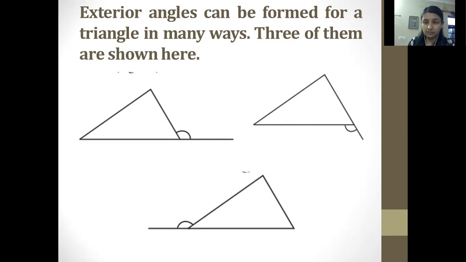It doesn't matter which side is extended. It should be making an exterior angle. In the third one also, the way I started from the right-hand side, they have extended the left-hand side. This is how I have given an idea about the various ways we can extend the lines and make the exterior angles. Okay. Yes.